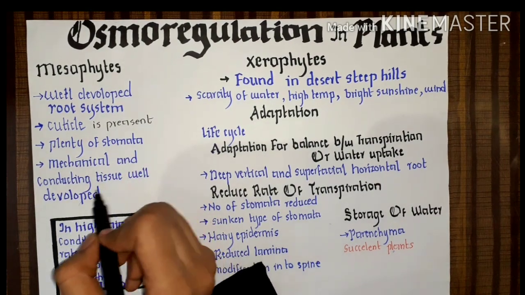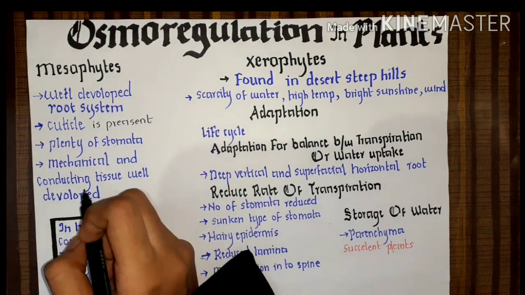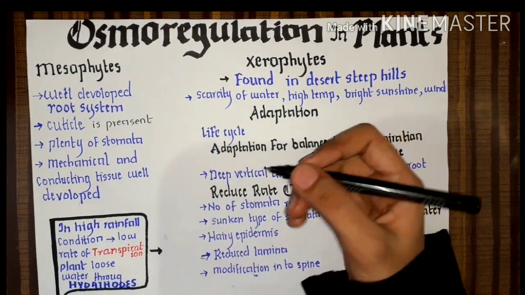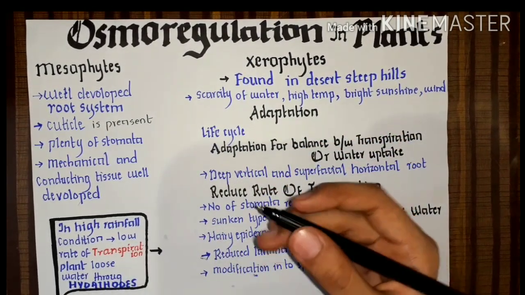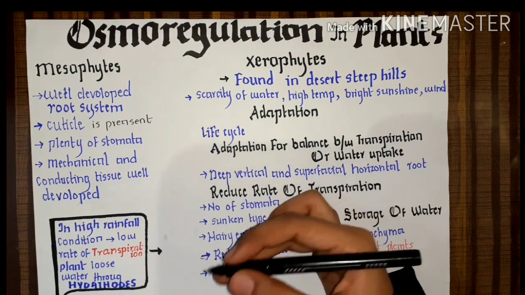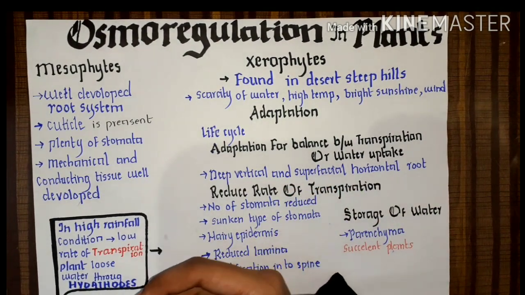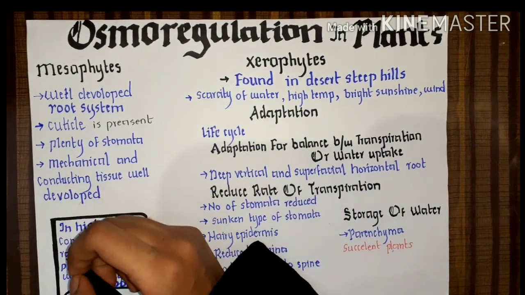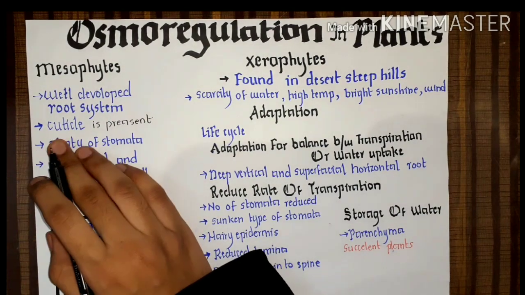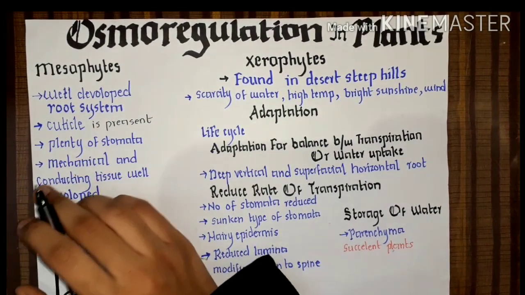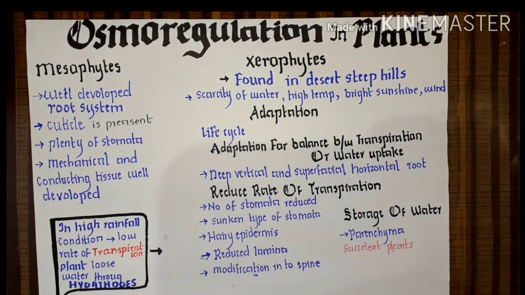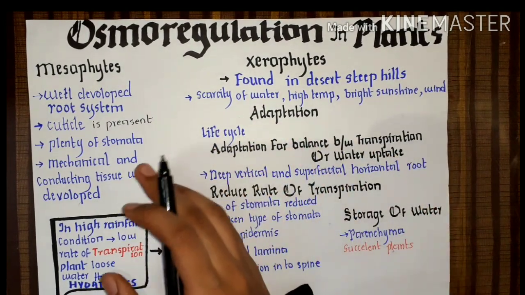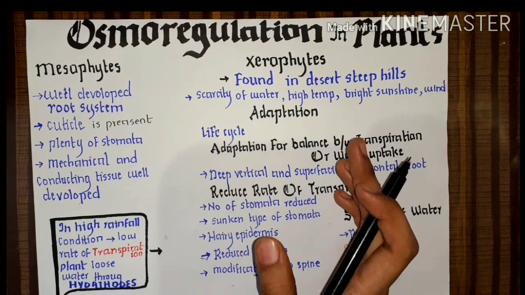And mechanical and conductive tissues are well developed. Why? Because usually mesophytes, like the mango tree and banana tree, are all very tall trees and they require mechanical support, they require mechanical tissues. So mechanical tissues are well developed, and as they are so tall, they require phloem and xylem tissues, so conductive tissues are also well developed. The water which is absorbed from the roots must be taken to the leaves by whom? By the xylem, and xylem is nothing but the conductive tissue.